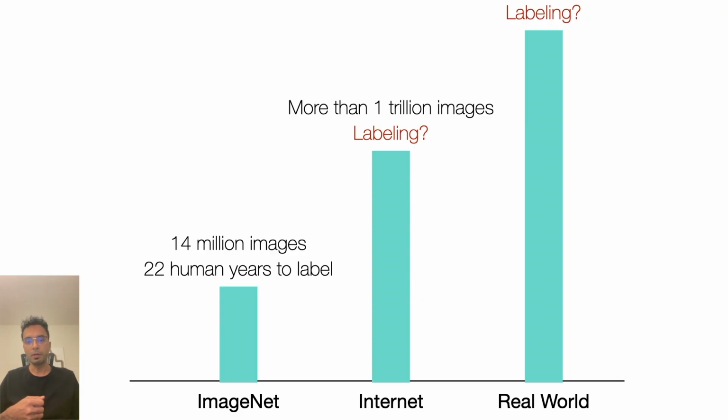Now, if we were to talk about all the images on the internet, there are more than 1 trillion images. And if we are interested in just these concepts that contain these 22,000 objects, then it will take a very, very long time to annotate these entire trillions of images. If we move beyond web images to web videos or to other types of data, then it's really going to be harder and harder to label all the types of concepts that we're interested in.